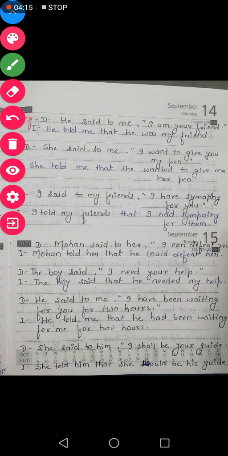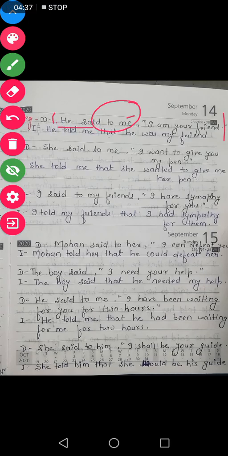Now let us understand it by examples. See what we have here. He said to me, I am your friend. So, he said to me. Students, do you find the object after said in this sentence? Yes, the object is me.